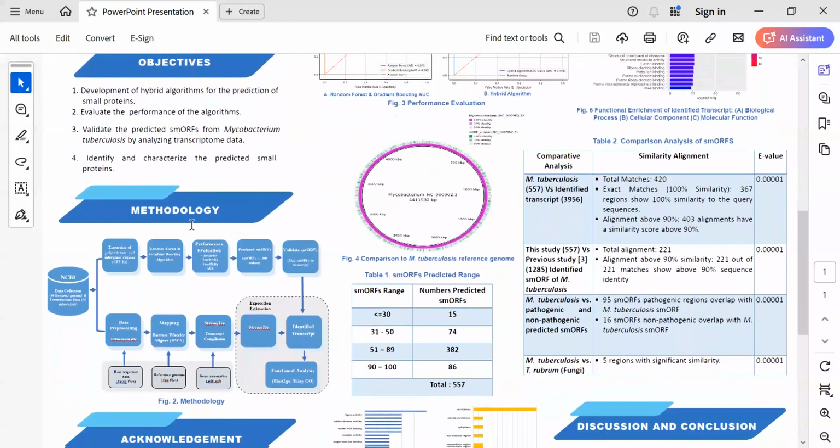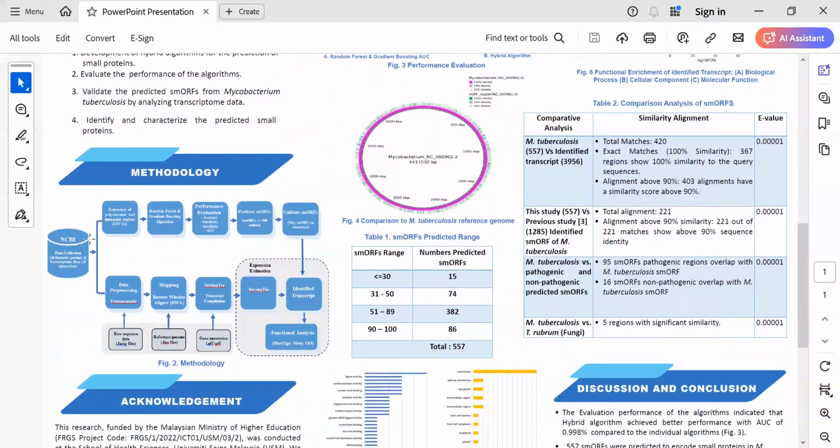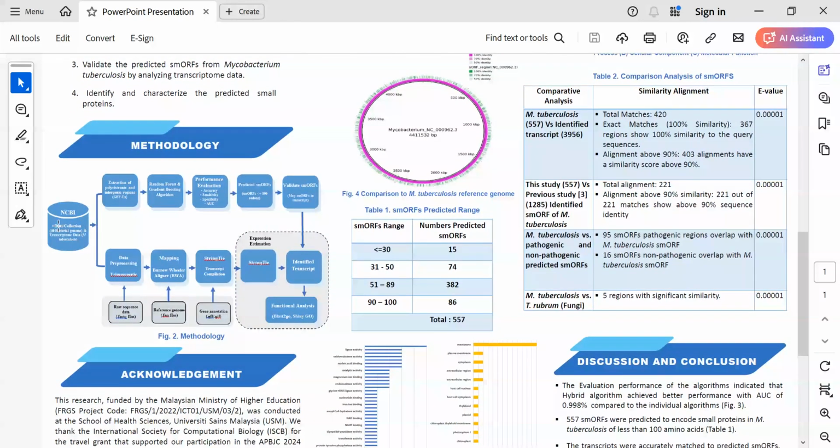The methodology goes thus: compilation of our dataset from NCBI, which consisted of 46 bacterial genomes, and Mycobacterium tuberculosis for transcriptome dataset. Extraction of polycistronic and intergenic regions of these bacterial genomes using GFFutils tools.